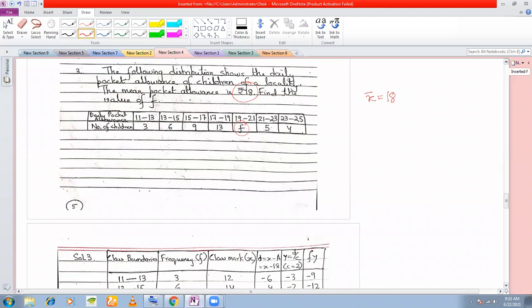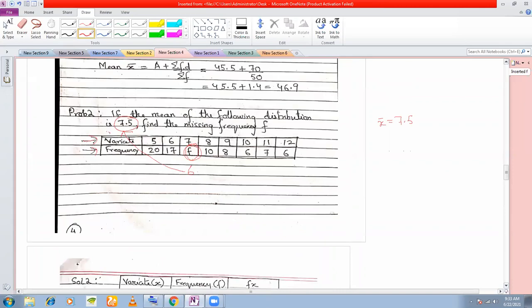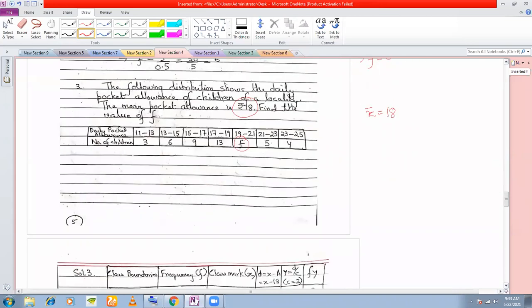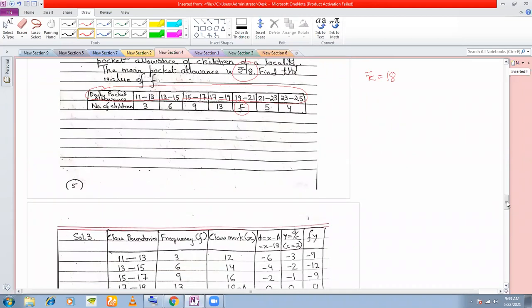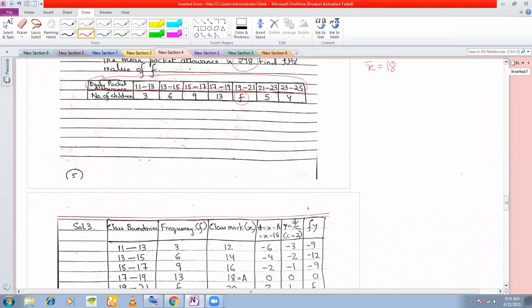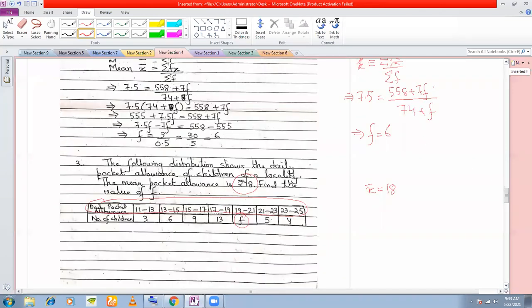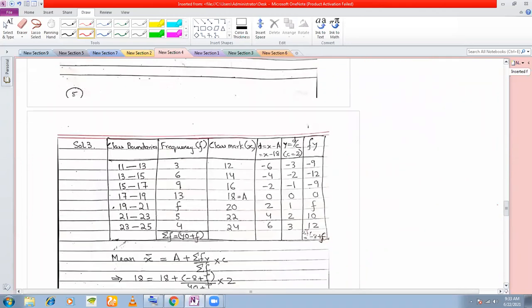But what is the difference between this problem and the earlier problem? Here, you had an ungrouped frequency distribution. This variate was not given in the form of interval. Here, you are given this variate in the form of an interval. So you proceed exactly the same way. You can do this by direct method also. You calculate fx for each and divide by summation f. And just the way we have done here, you can do it this way. I have used the deviation method here.